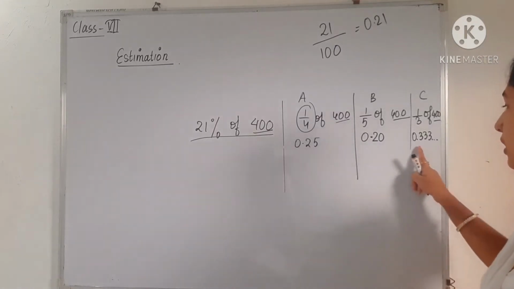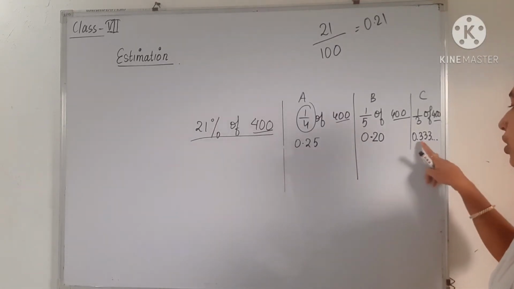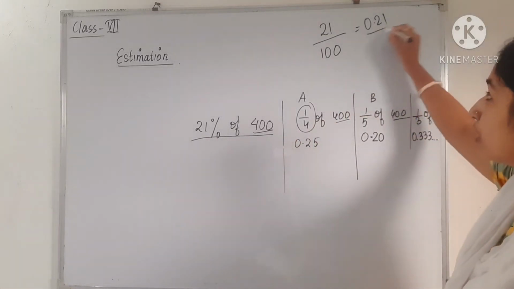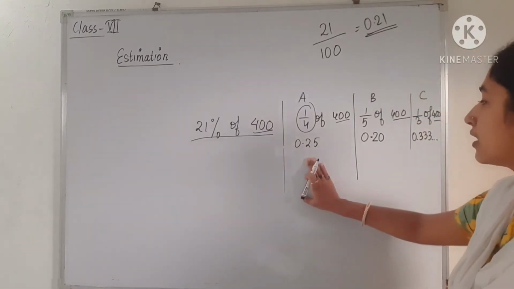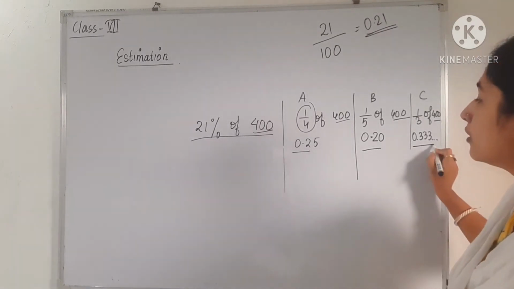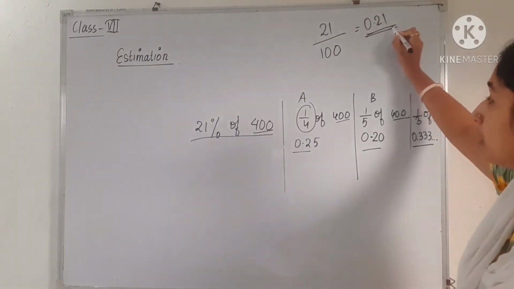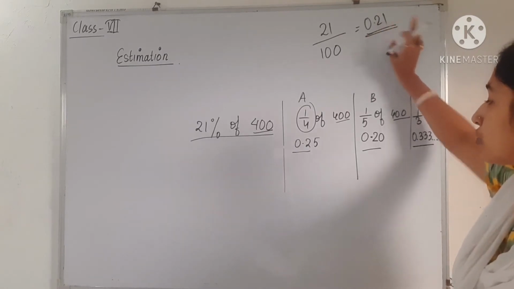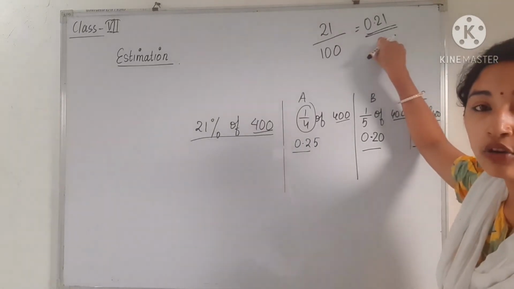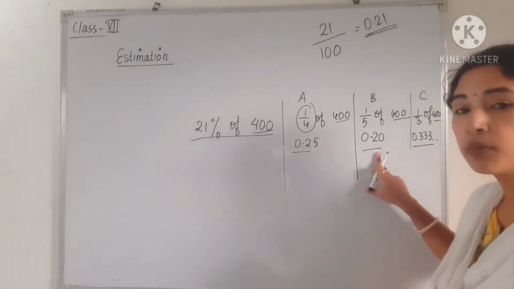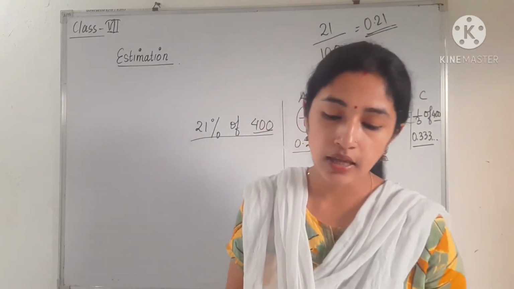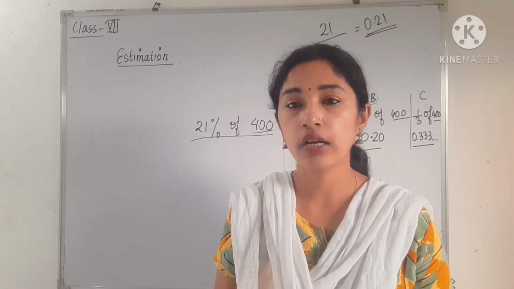This one is non-terminating and repeating number. So 0.333. So you can see now 21%, that is 0.21, is closer to which decimal number? 0.25, 0.20 or 0.333. So if we round off this number, 0.21 will first go to which one? 0.20. That means if we want to round off to nearest number, then the answer will be 0.20. That's why you can see in the estimate column, it is written that the answer should be B number. So correct option will be B.